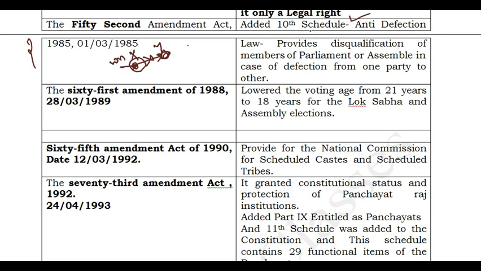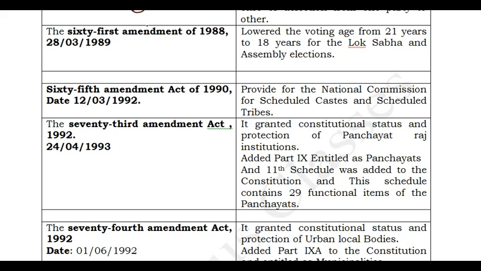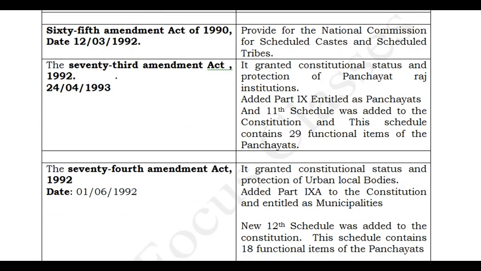So remember, the 10th Schedule was added by the 52nd Amendment Act, and it has another name, the anti-defection law. The next one we'll discuss, again an important one, is the 61st Amendment Act of 1988. This lowered the voting age: earlier the age limit to exercise the franchise was 21 years. Now it is brought back to 18 years based on the 61st Amendment Act. And the next one we'll discuss is the 65th Amendment Act.